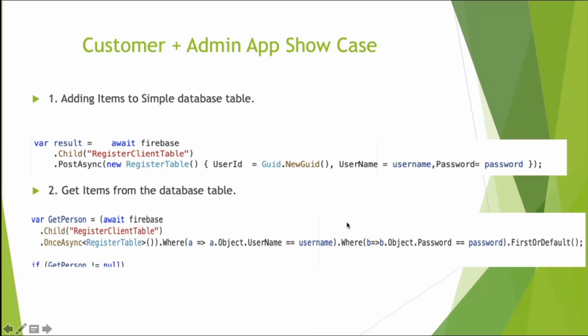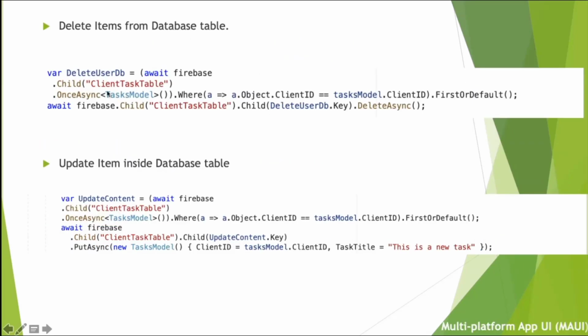I don't want to make this whole tutorial boring, and I don't want to go through it all again, but let me revise this. This is a post async, how we send the username and password. This is the get async. These are some basic terminology that we use to send, get, update, as well as delete all the information from our Firebase table.